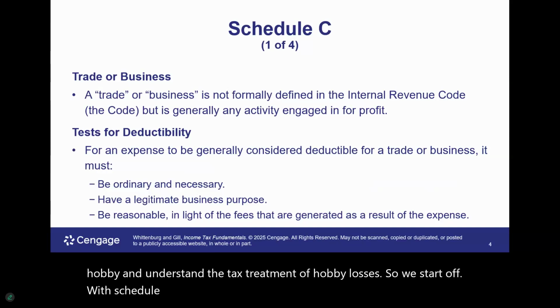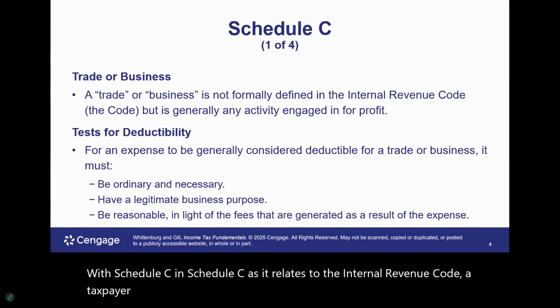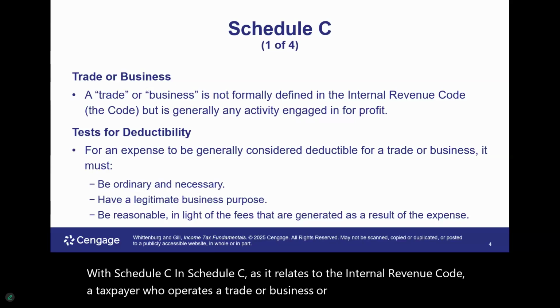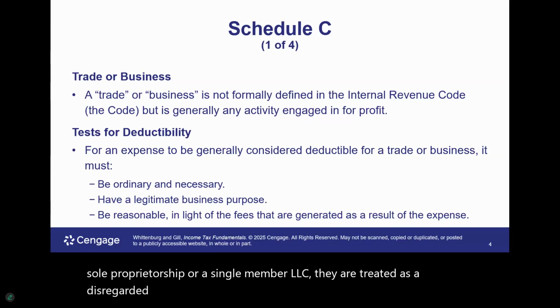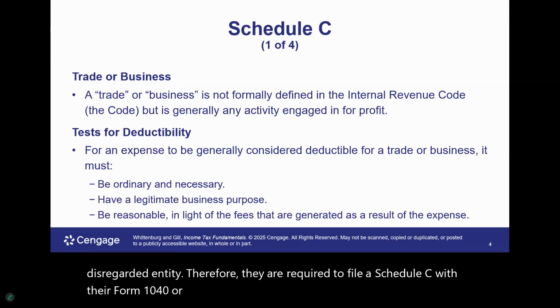In Schedule C, as it relates to the Internal Revenue Code, a taxpayer who operates a trade or business or practices a profession as a sole proprietorship or a single member LLC, they are treated as a disregarded entity. Therefore, they are required to file a Schedule C with their Form 1040 or Form 1040 SR. And this form essentially reports their taxable income or their loss from that activity.